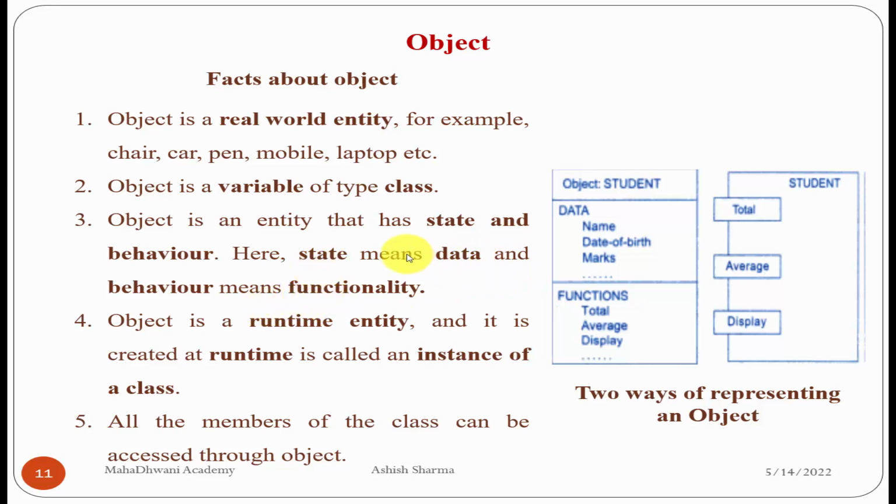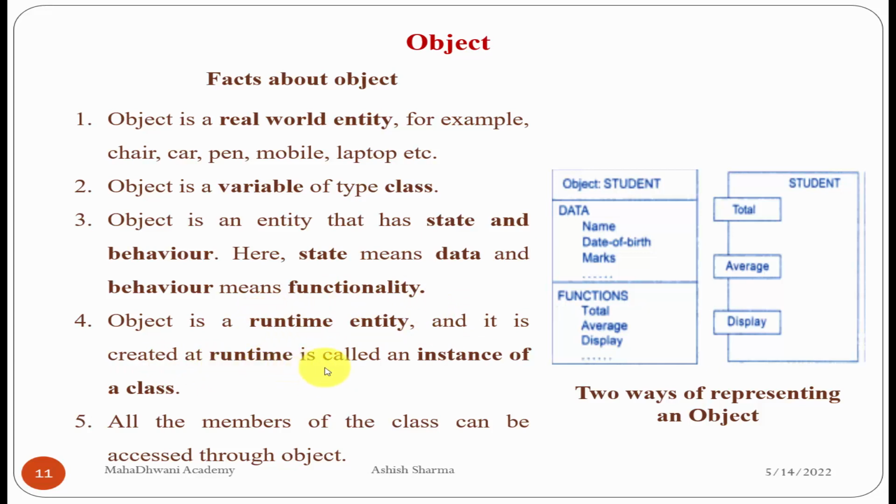So whenever anything has data and behavior, it is called an object. An object is a runtime entity and it is created at runtime, and is called an instance of the class. We are saying an object is a runtime entity. Why? In object oriented programming, the object has the capability to roam around the program, to carry the feature from one part of the program to another part of the program. So we are saying it is a runtime entity. It is created at runtime.